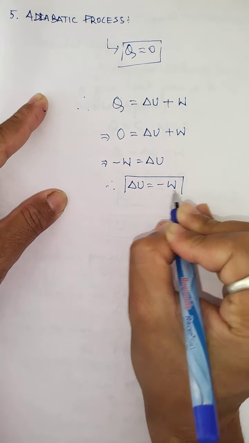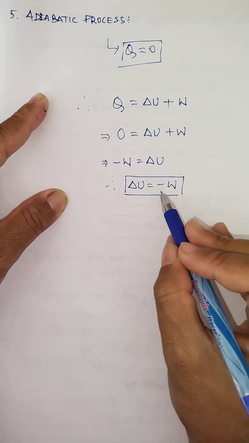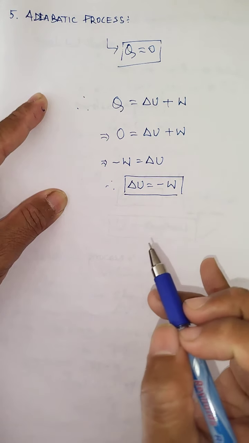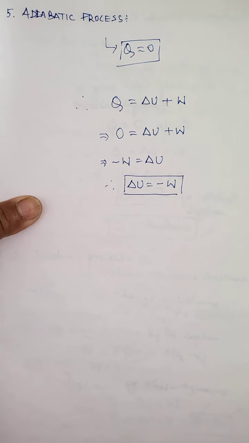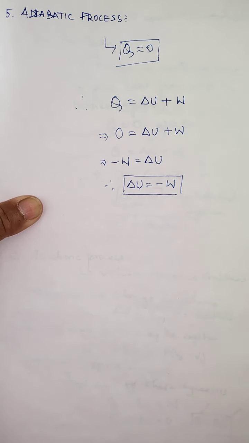So look at the relation, children. In the adiabatic process, change in internal energy equals negative work done. That means delta U equals minus W. Under the adiabatic process, only the heat does not exchange between system and surrounding, but work is done by the system and work is done on the system.